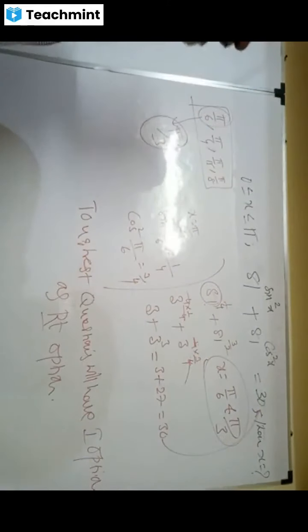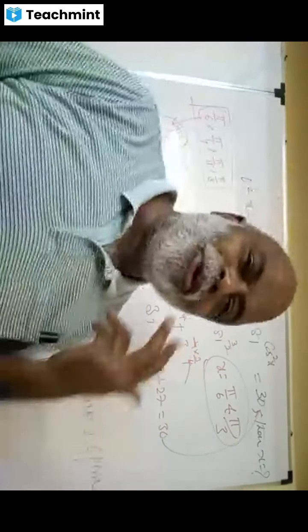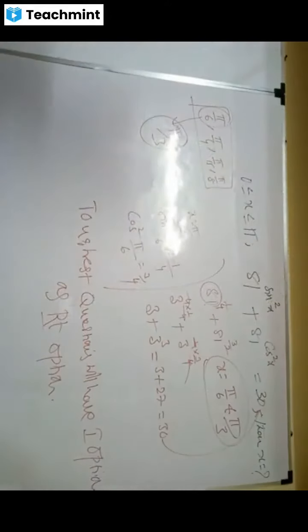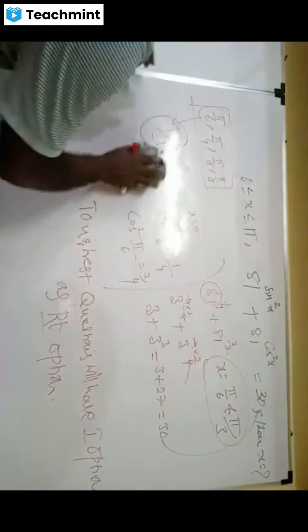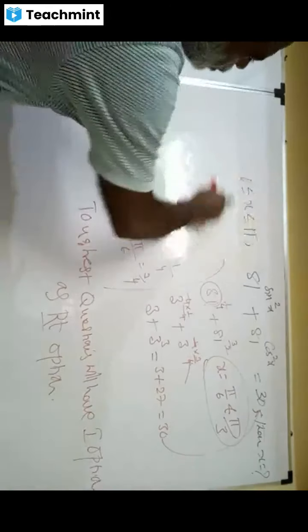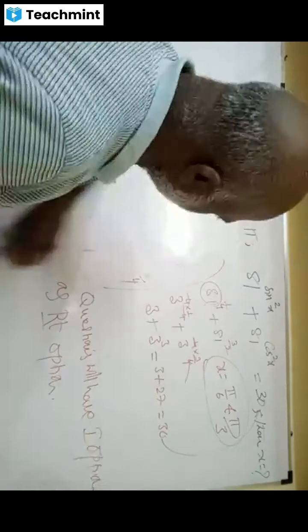Sir, the options are given, but how do you do it without options? Okay. Look at it. Without options, how to do this? X is from 0 to pi. Anywhere it could be, right?